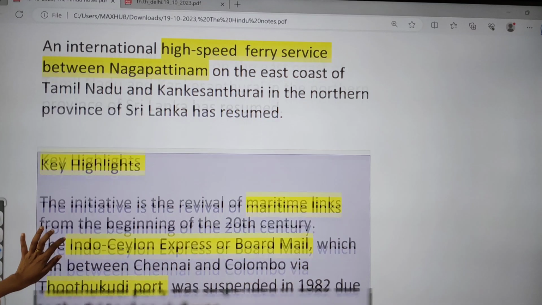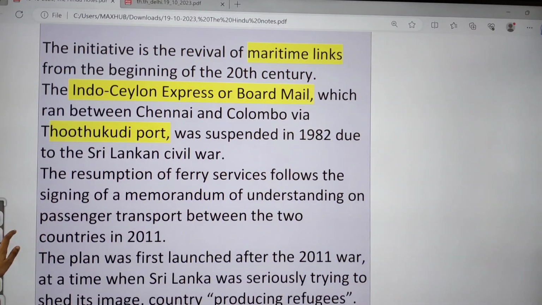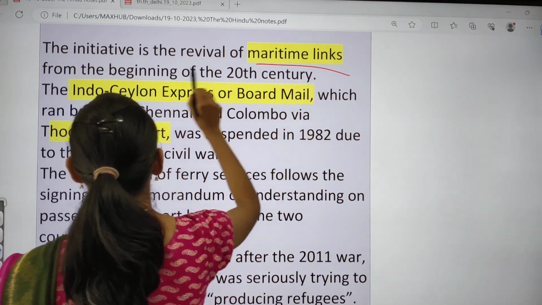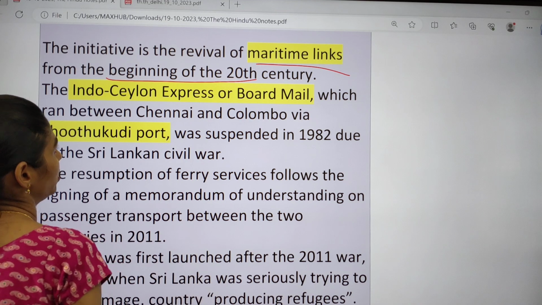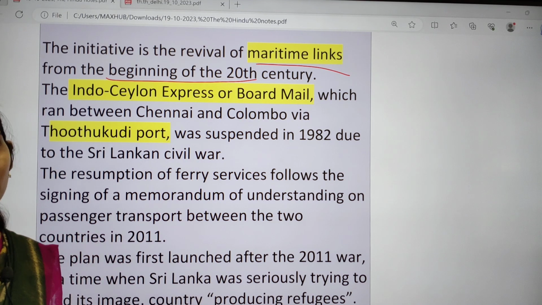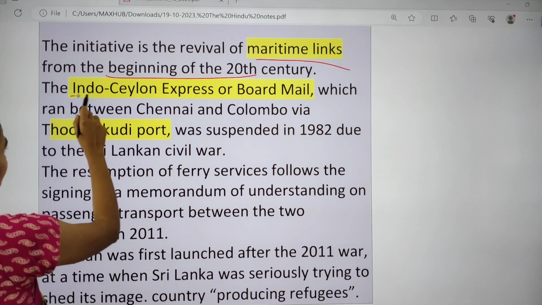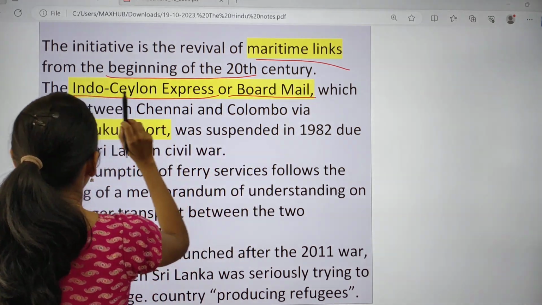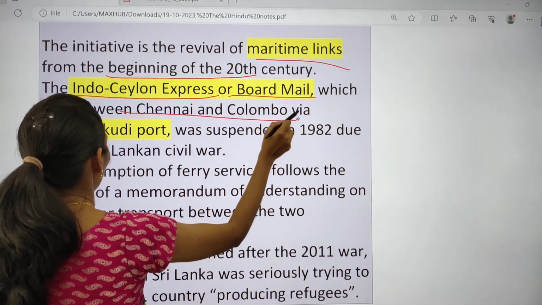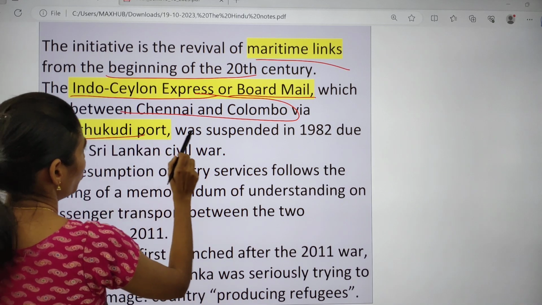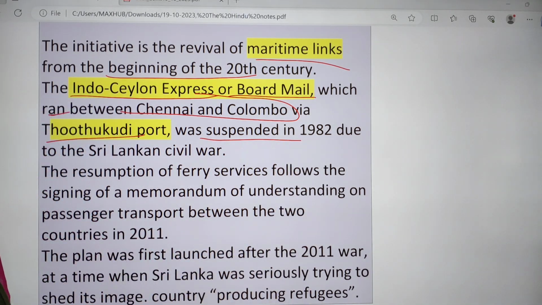So what are the key highlights? The first one is that this initiative is a revival of maritime links from the beginning of the 20th century. Yes, it had been stopped for the last 40 years, but again a resuming of this service is seen. The Indo-Ceylon Express or boat mail, which ran between Chennai and Colombo via Thoothukudi port, was suspended in 1982 due to the Sri Lankan civil war.